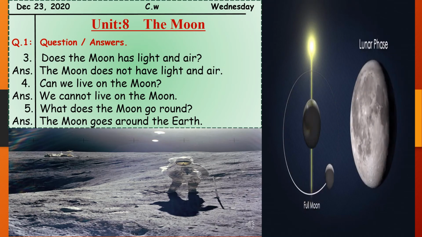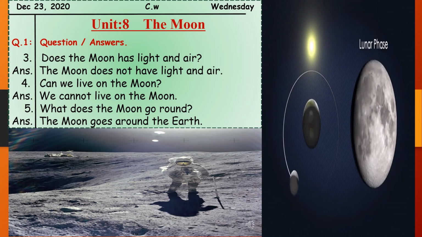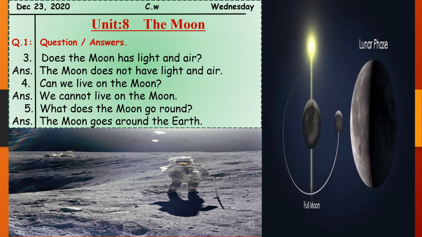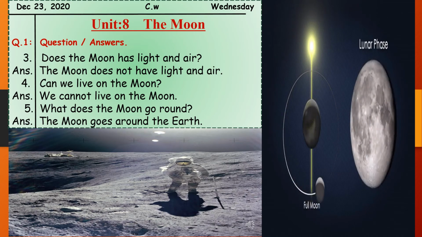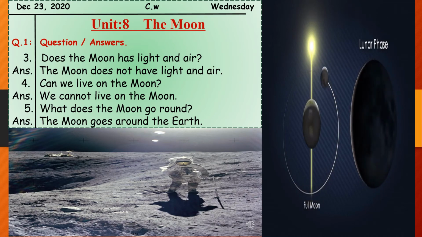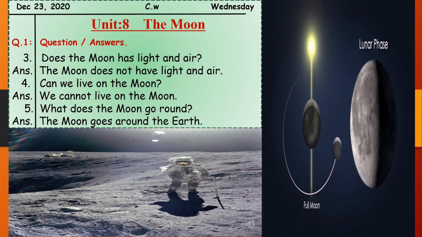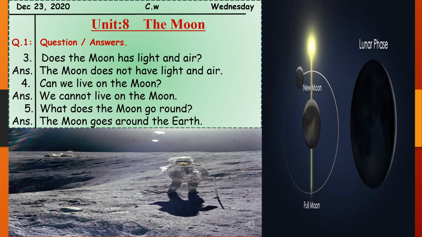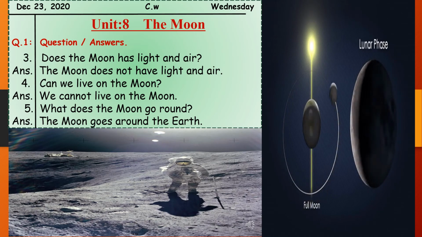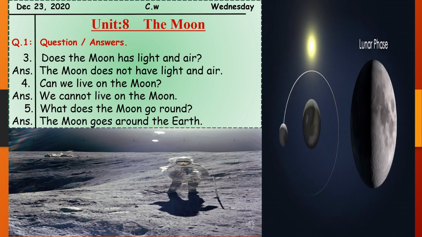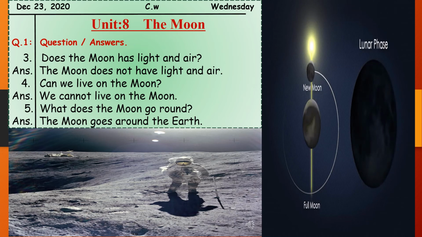Sometimes you can see a half moon white because half the moon is reflecting the sun's light. Sometimes during this whole month, during these 28 days, when the moon is orbiting the earth, you can see a full white moon that is reflecting the sun's full light, so you are able to see the whole moon.